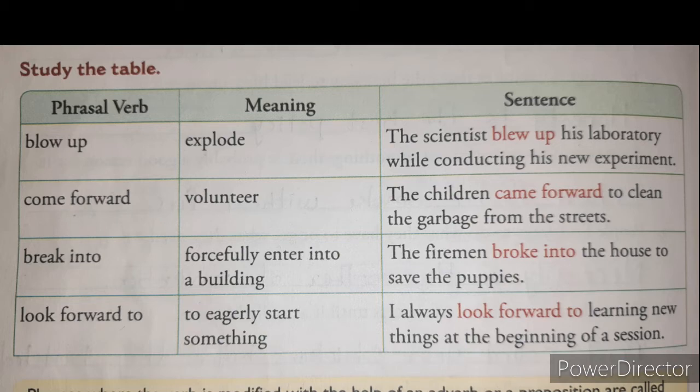We'll see the next table. Study the tables of phrasal verbs given here, with their meanings and sentences. Phrasal verb first, blow up. The meaning of this is explode, which means burst. The sentence is, the scientist blew up his laboratory while conducting his new experiment. Blow up in the past tense is blew up, and the sentence is made with the help of blew up.